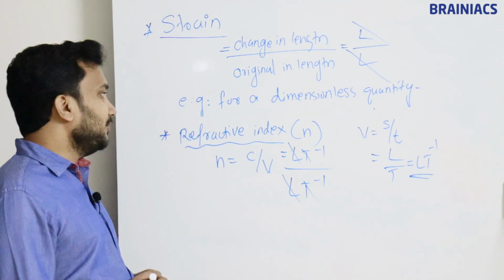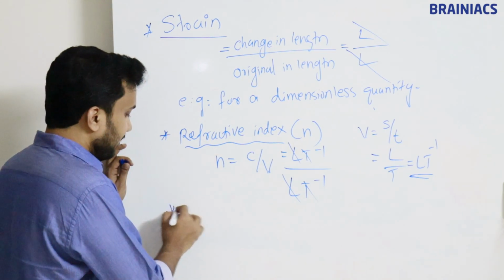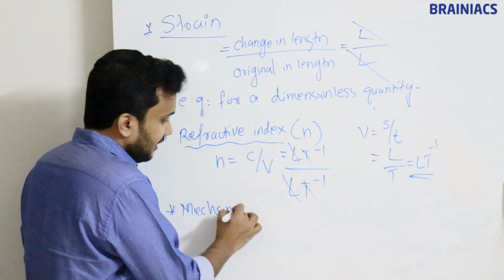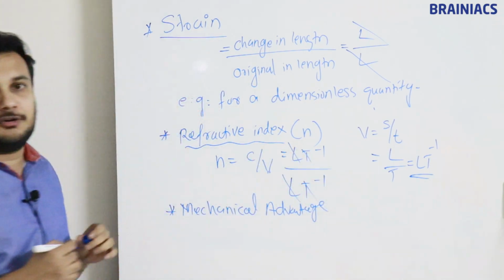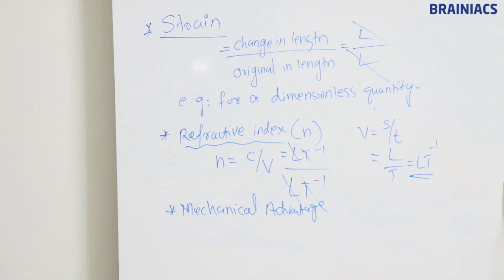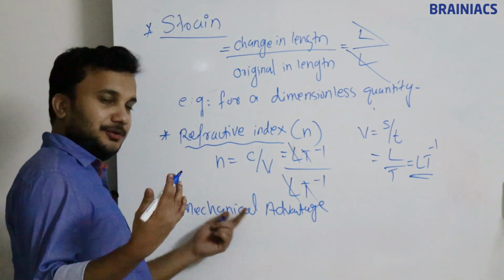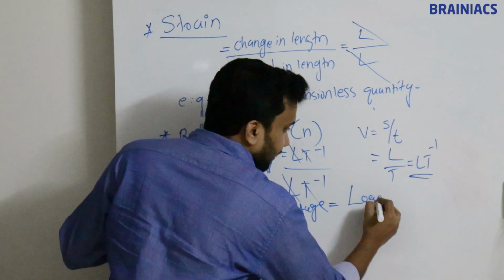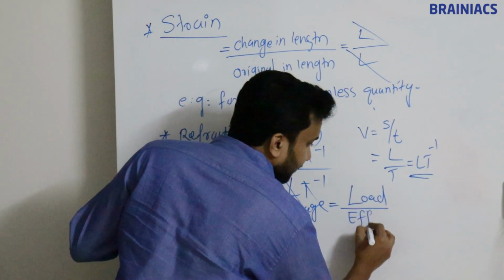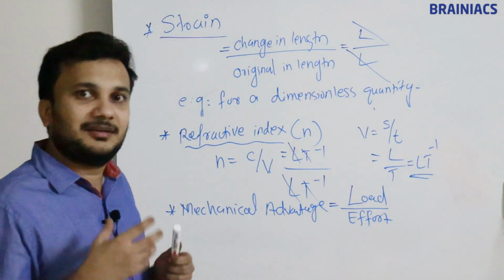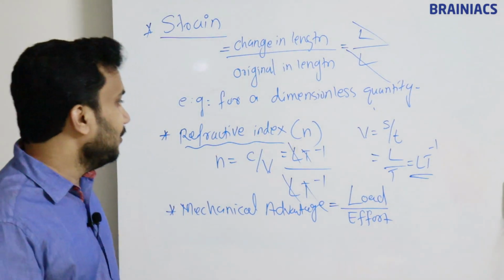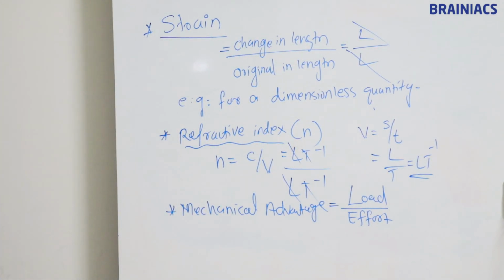Okay, so we have one more parameter, which is called mechanical advantage. What is the meaning of the term mechanical? Have you heard about the term mechanical? Mechanical advantage, you will learn this in future also. Mechanical advantage indicates load divided by effort. Okay, load means weight, nothing else. Effort means force. So how much load will be given, divided by how much effort. So load by effort.